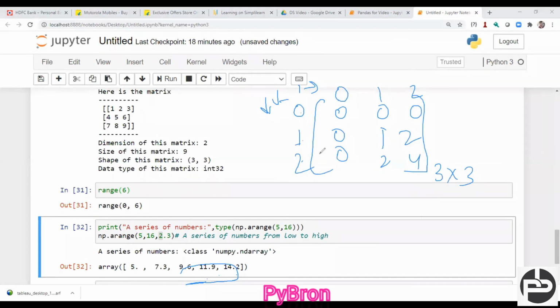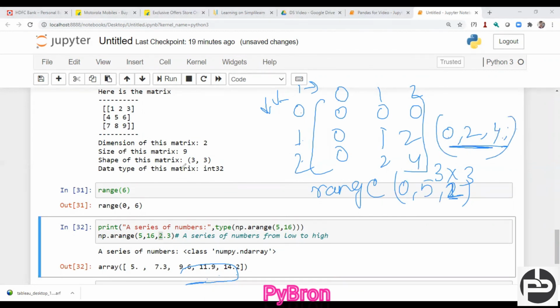So in case of the range function, if you know the range function from 0 to 5, and this is the step size, by default it is set as 1. Suppose I give 2, what is going to happen? 0, then it adds 2, 0 plus 2 gives 2, again 2 plus 2 is 4, and if I add another 2, it becomes 6, and 6 is more than 5, so it will not return it. It will give this many elements.